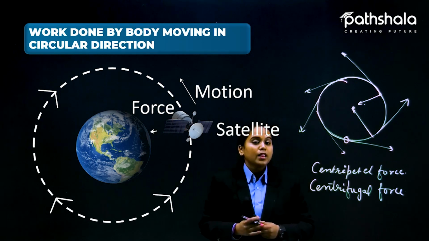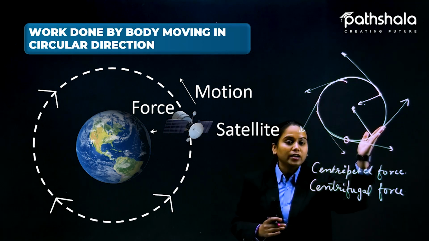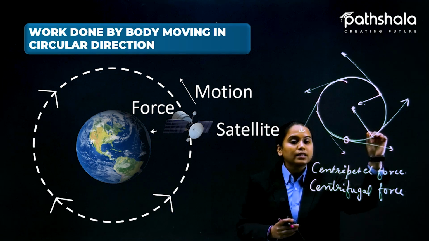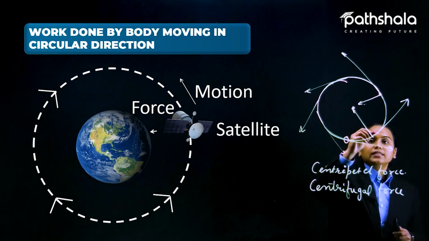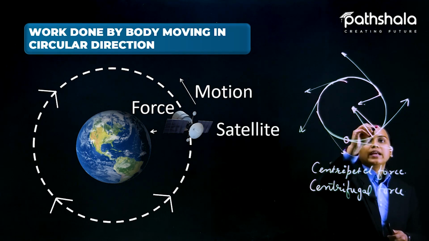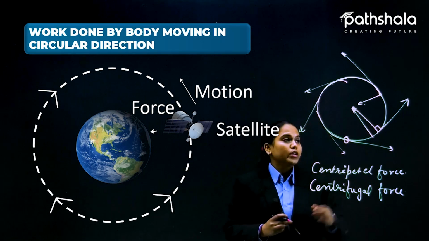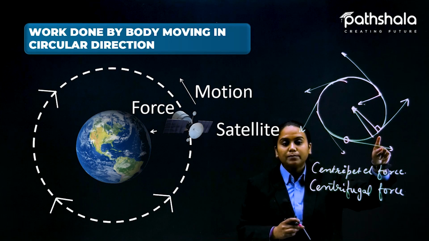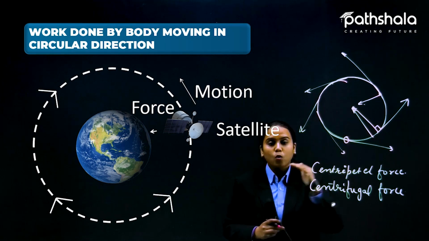You know that a tangent is the line that is touching the circle at a single point, and when we draw the radius to that point, it will always make 90 degrees. So the angle between the tangent and the radius will always be 90 degrees, and you know cos theta, here what happened?